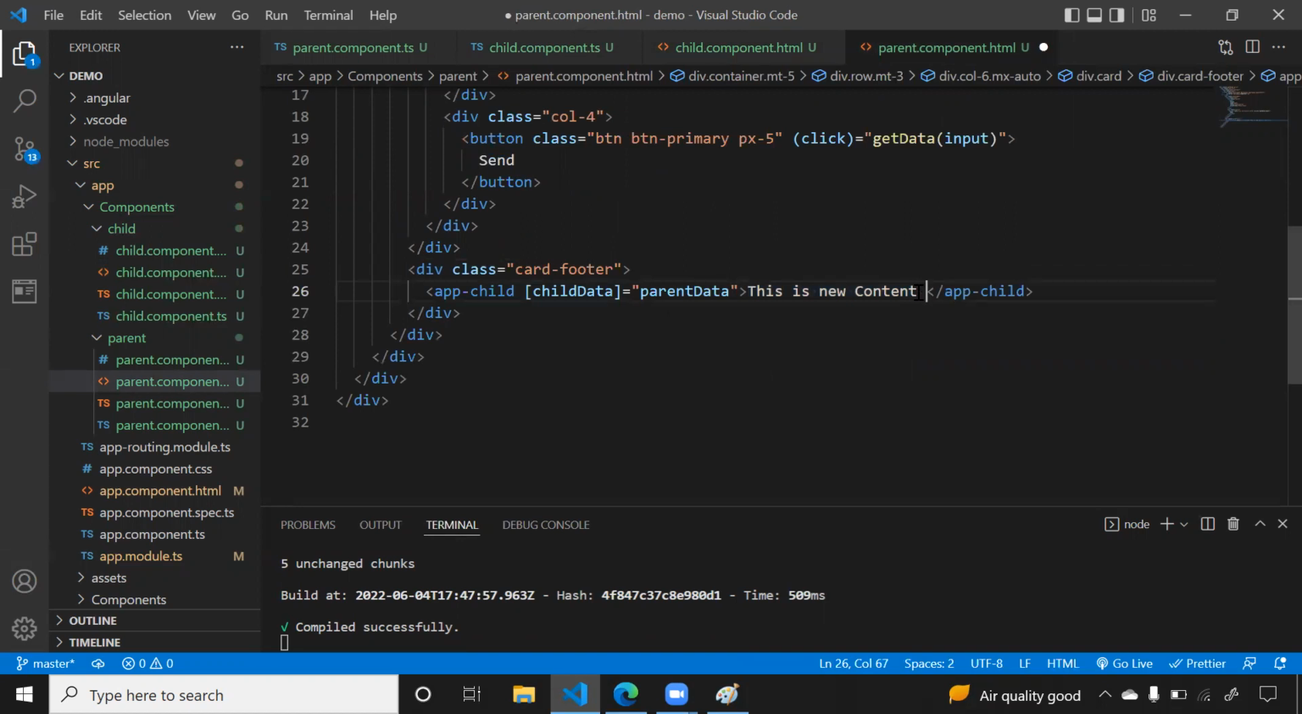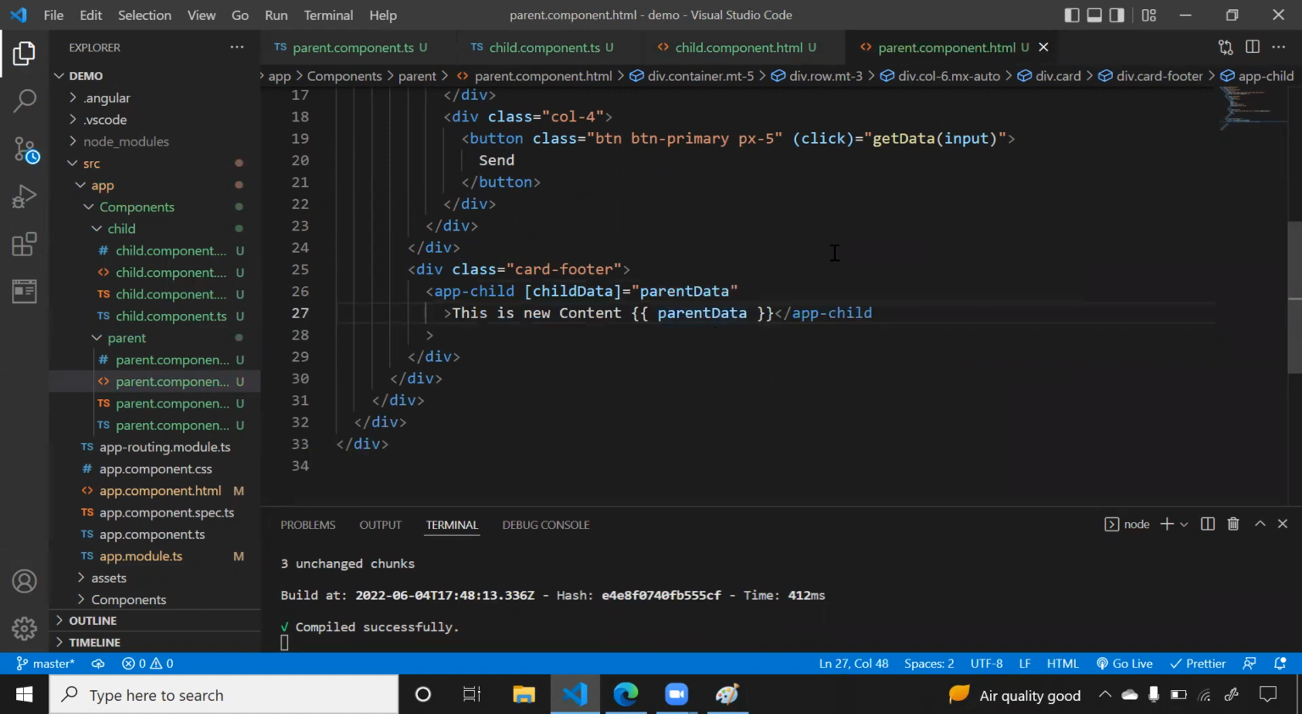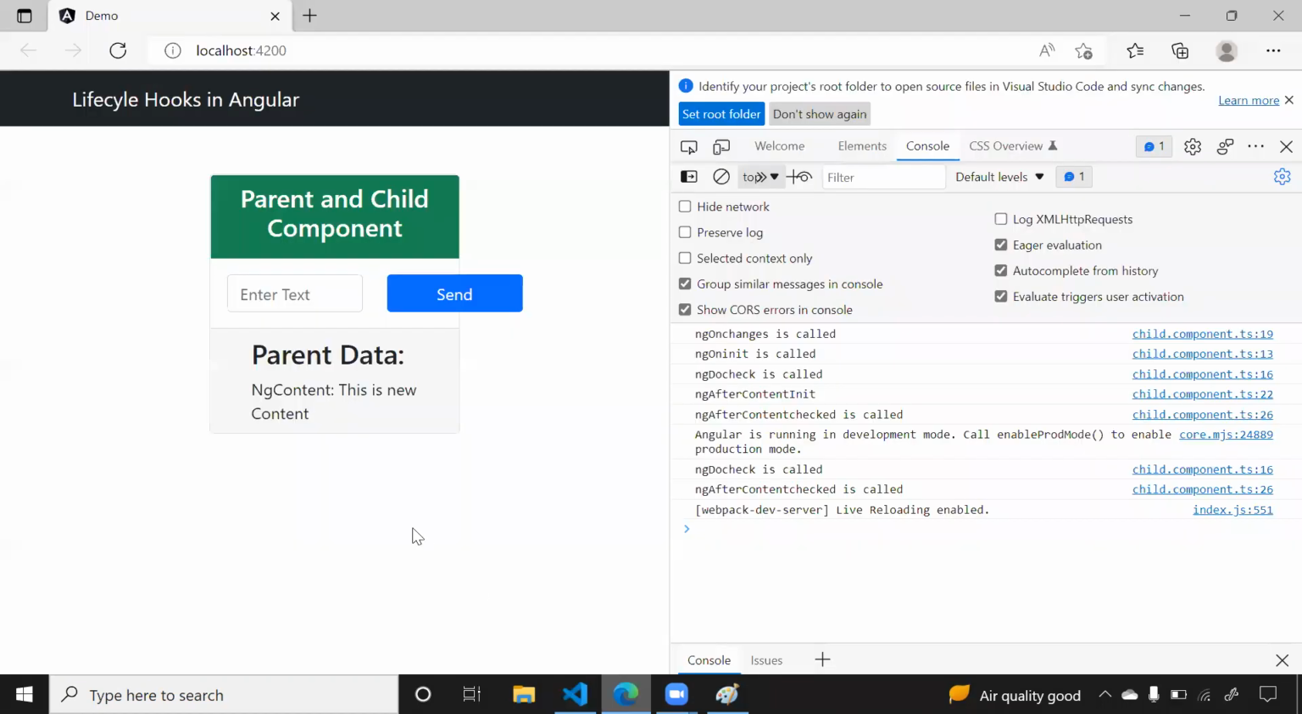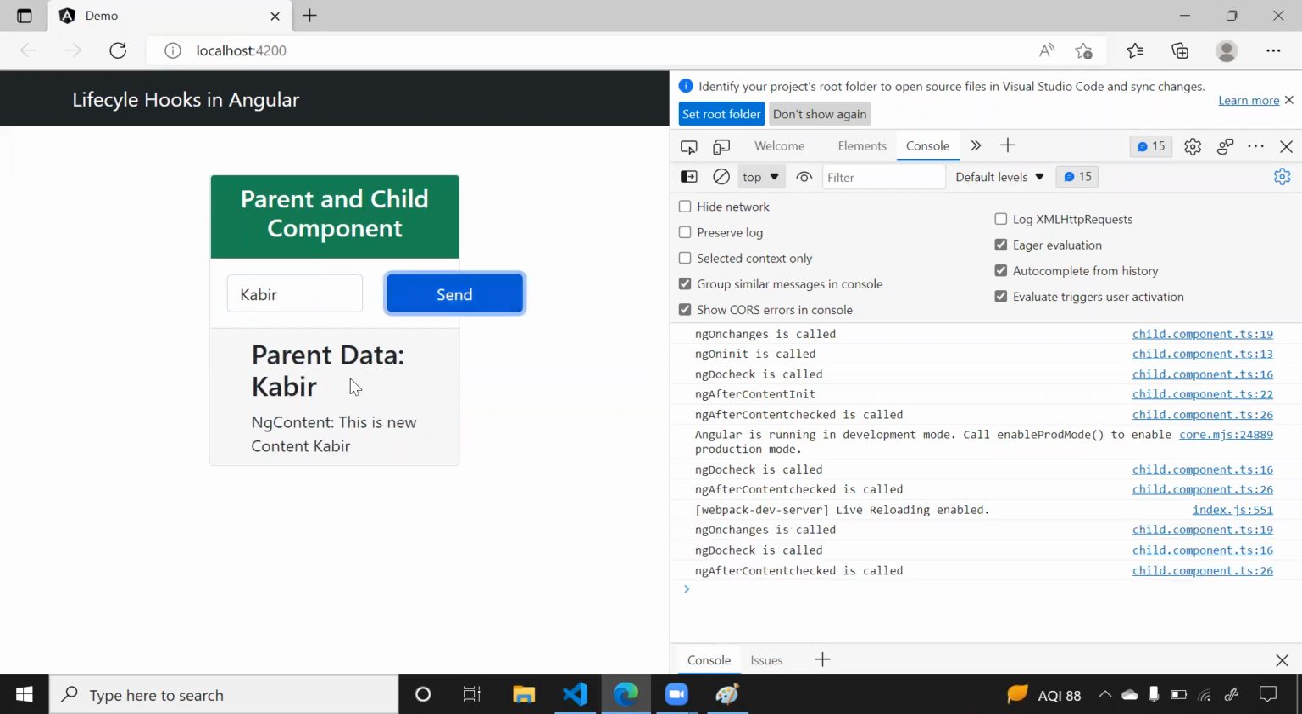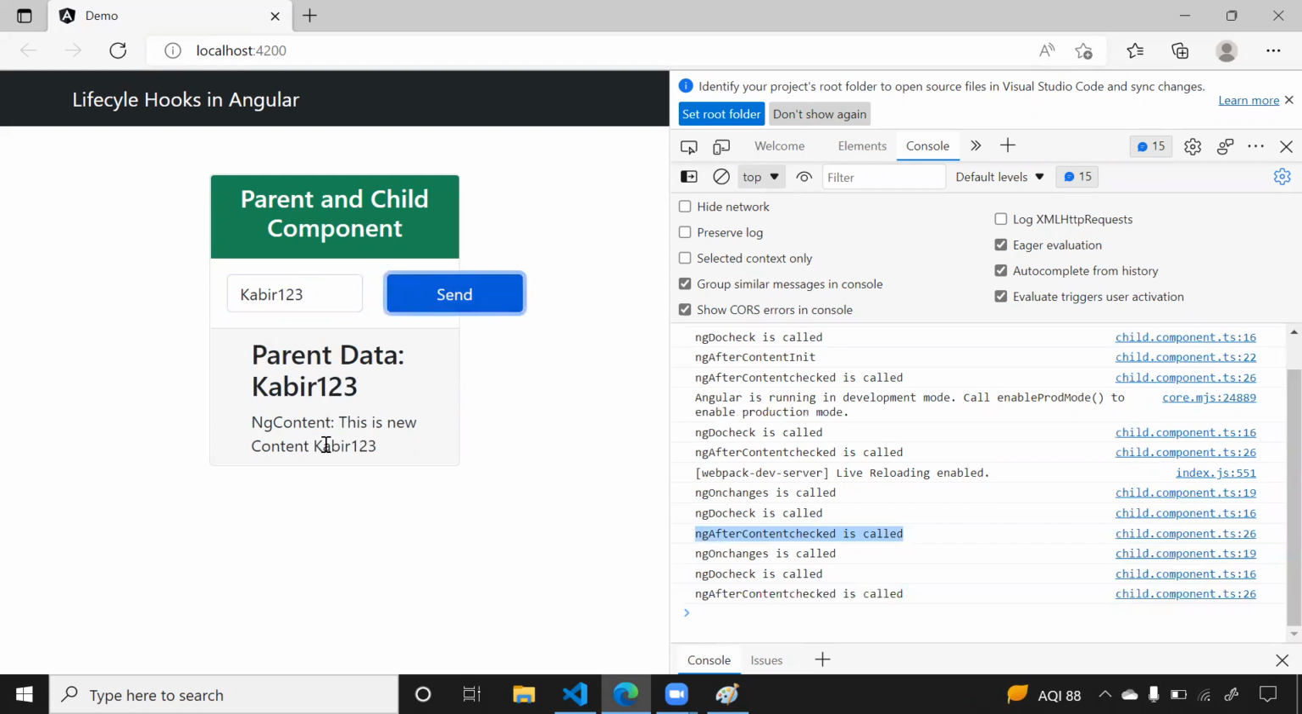So here I will just pass that parent data. Your parent data is always changing, right? So whenever the parent data changes, your ng-content will also change. Now see, I'm typing my name Kabir and clicking on send. Here I got Kabir, and here also I got Kabir. Now ngAfterContentChecked is called one more time because you have done some changes. Again, I'm writing 1, 2, 3 and clicking on send. Now see, your content got checked.